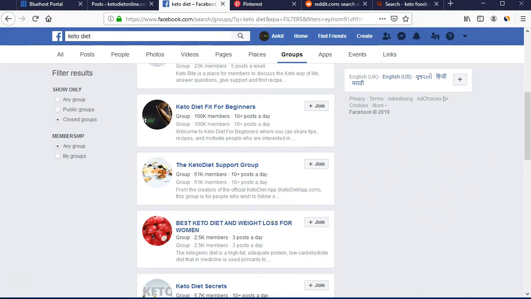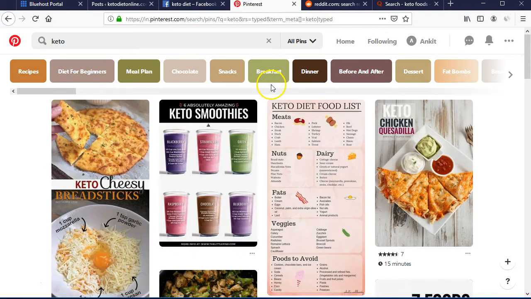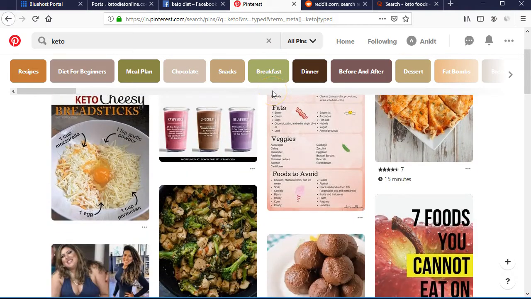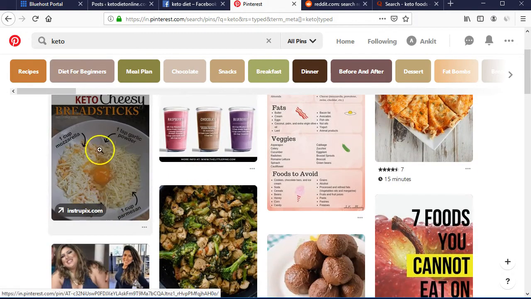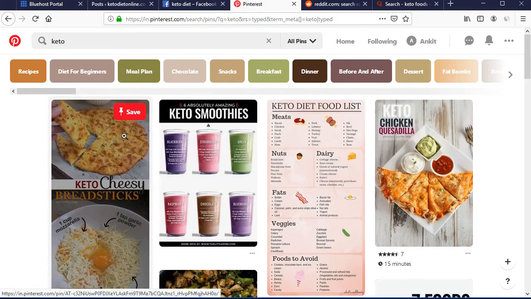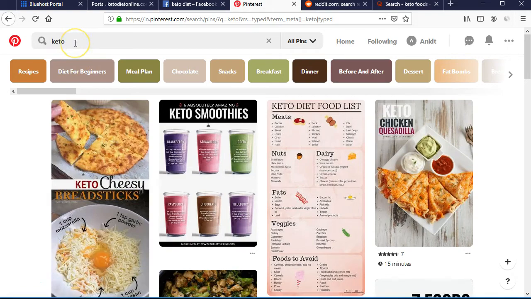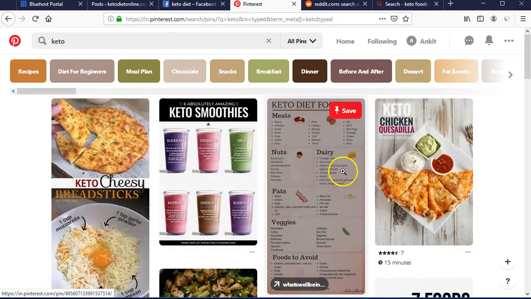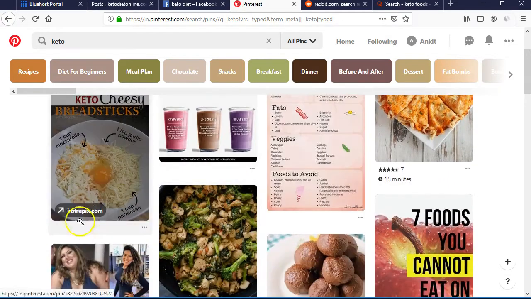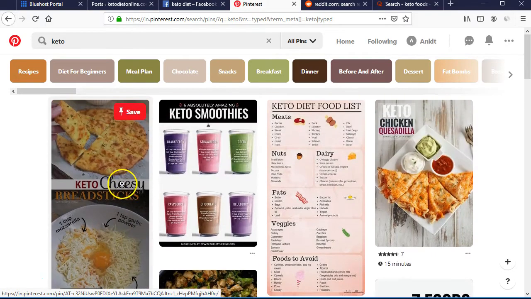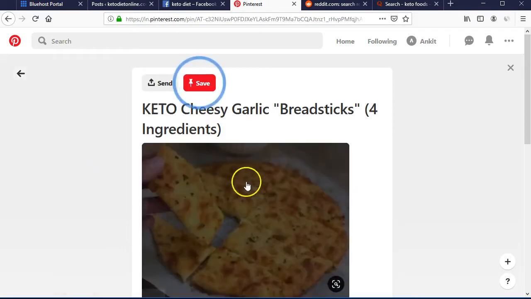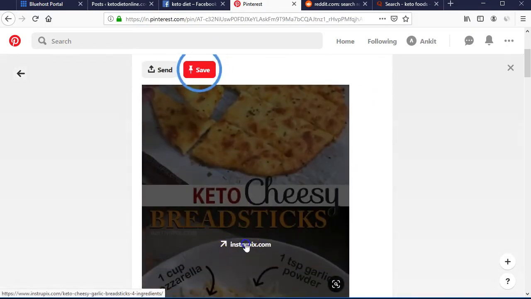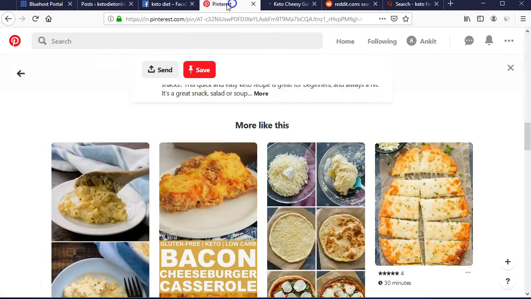The second method is Pinterest. Pinterest is a platform where you have to give pins, that is images. It depends on whatever niche you are in. For the keto niche, it is one of the best ones. Here you can see when we search keto, people have given many of their pins, that is images, and they are promoting their products. For example, this pin will take you directly to their website where their article is.